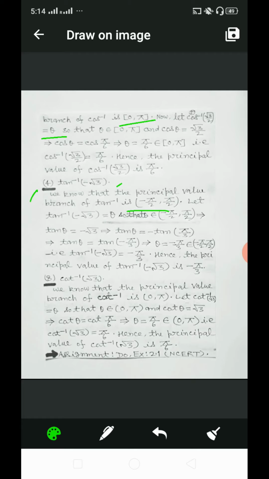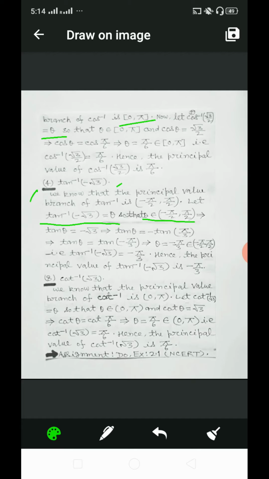Here we suppose that tan inverse of minus root 3 is equal to theta, so that theta belongs to open interval minus pi by 2 to pi by 2, and this implies that tan theta is equal to minus root 3, and this also implies that tan theta is equal to minus tan pi by 3, since tan pi by 3 is equal to root 3, and this can be written as tan theta is equal to tan minus pi by 3.